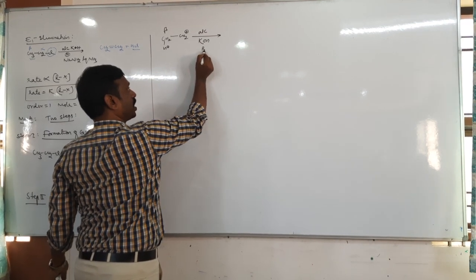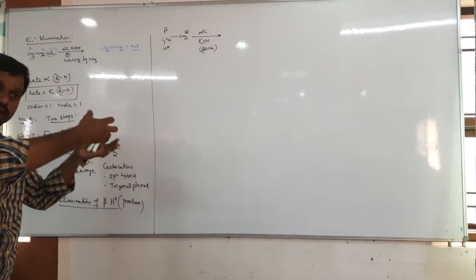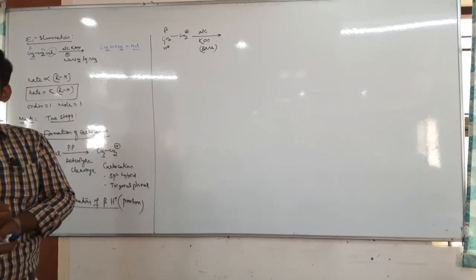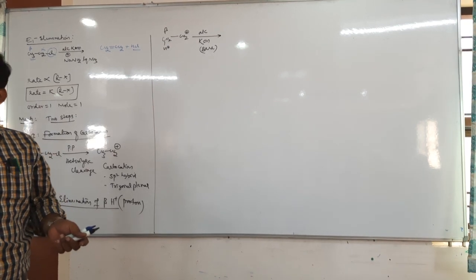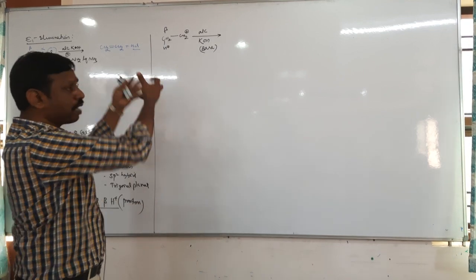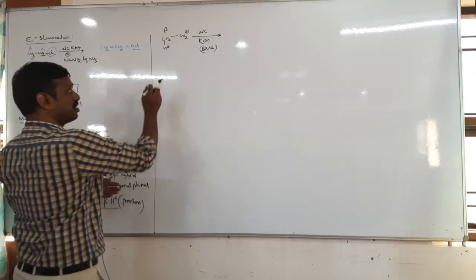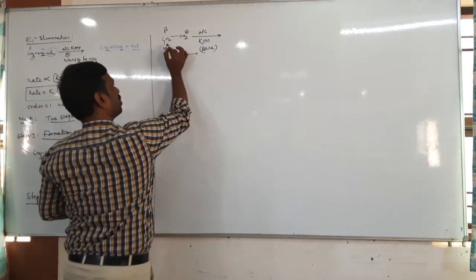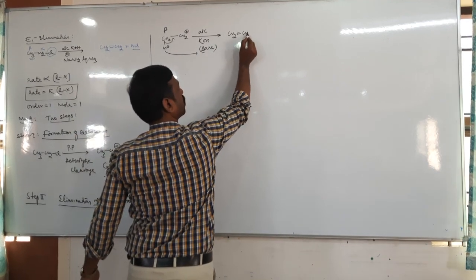So this alcoholic KOH acts as a base. Remember, a base always removes the proton. Proton is nothing but acid, no? Proton is acid. A base always abstracts, meaning it captures. The base captures only the H plus. When the base captures the H plus ion, the bond shifts as a pi bond, then you get what? Ethene.